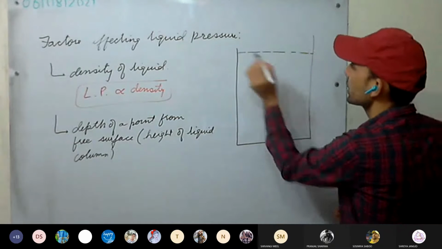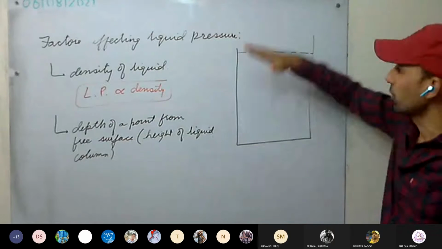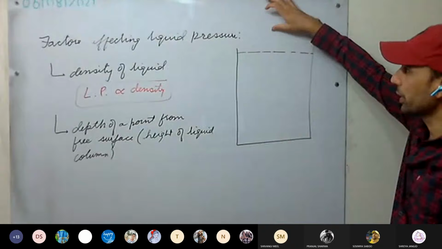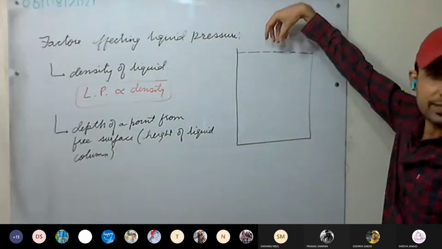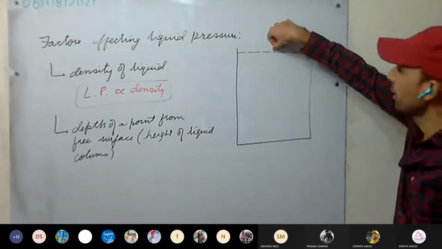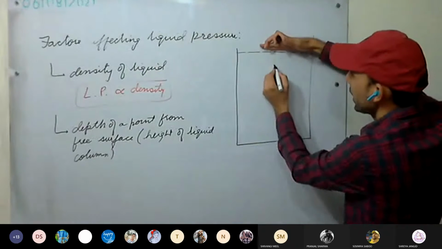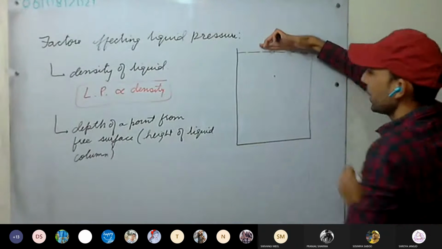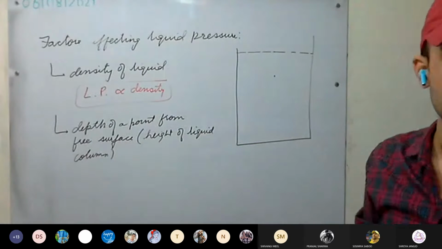this is the free surface. At this point, consider no atmosphere. No liquid above this point, so no weight of the liquid is acting on this point, so no liquid pressure here. But as we go down from the free surface, as the depth increases, consider this point, at this point there will be liquid pressure.